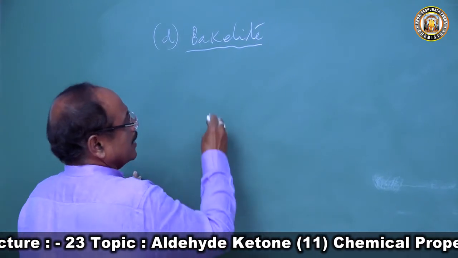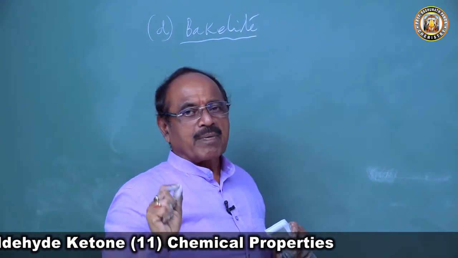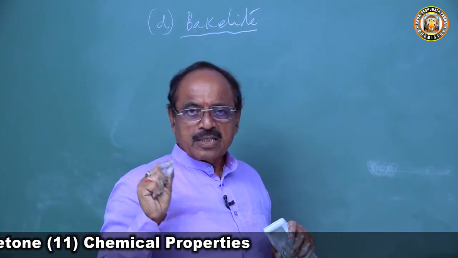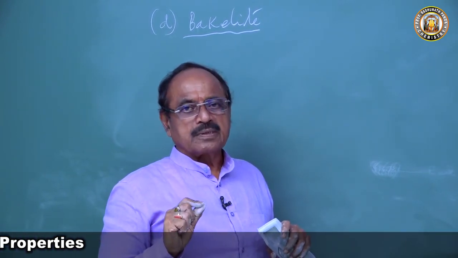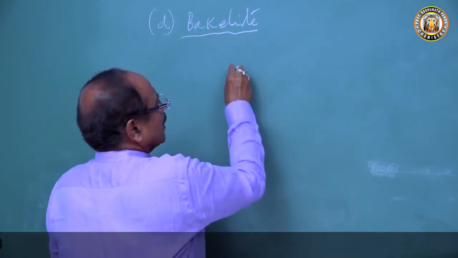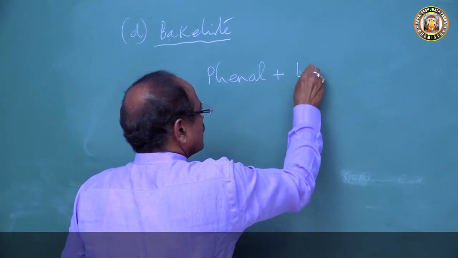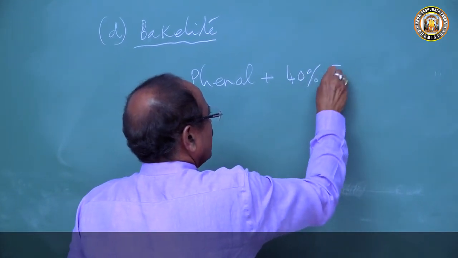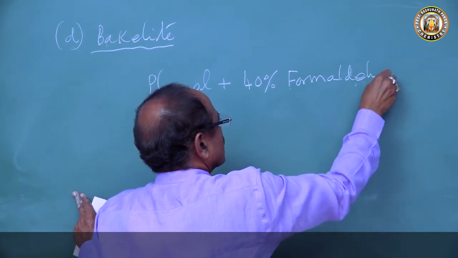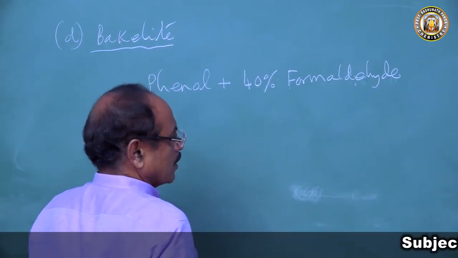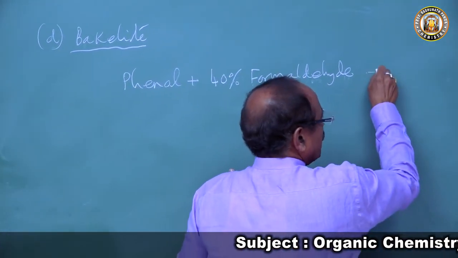When formaldehyde is treated with phenol: we take phenol and add 40% formaldehyde, a 40% aqueous solution of formaldehyde called formalin, in presence of ammonia.